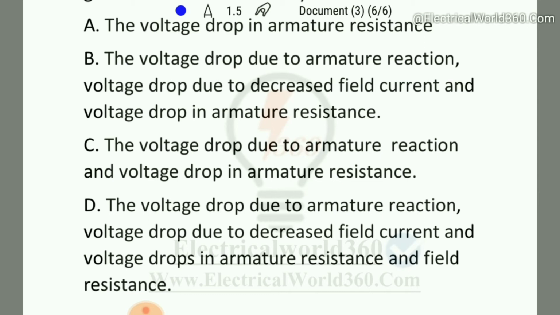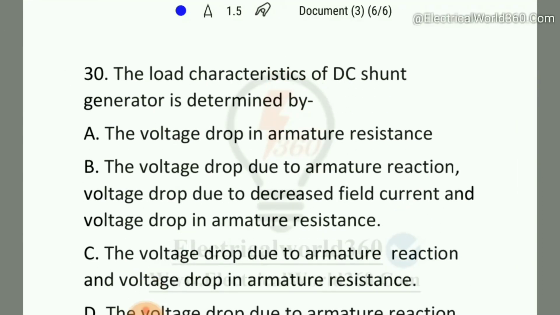Option D is the voltage drop due to armature reaction, the voltage drop due to decreased field current, and voltage drops in armature resistance and the field resistance. So here, option B is the right answer. Why? Because the load characteristic of a DC shunt generator is determined by the voltage drop due to armature reaction, the voltage drop due to decreased field current, and the voltage drop in the armature resistance.